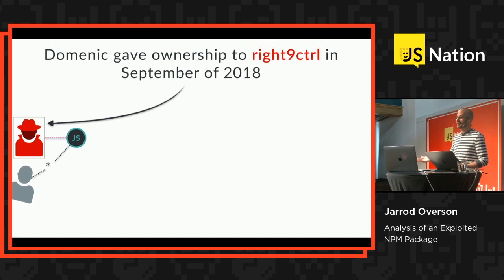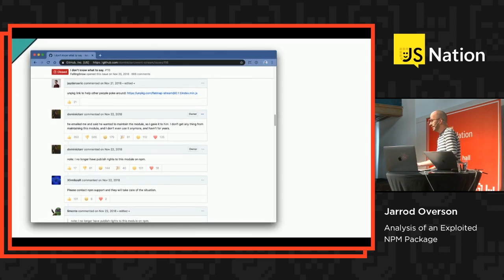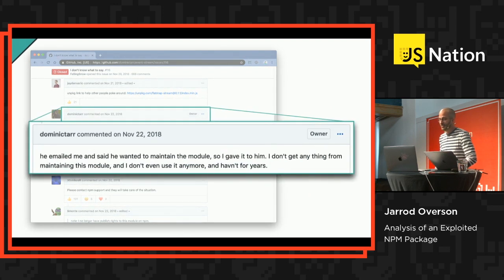Now, why would somebody do that? A lot of people who develop open source have a dream of someday having a package that gets remotely close to as popular as event stream. Why would he give something like that away? And luckily, he actually just posted why he did that online. And the gist of it is, he didn't want it anymore, and somebody asked for it.